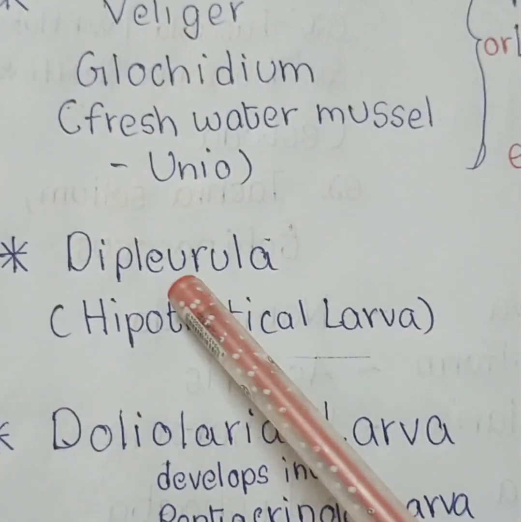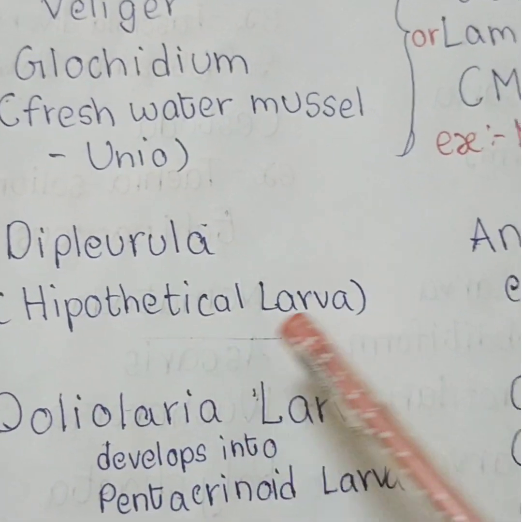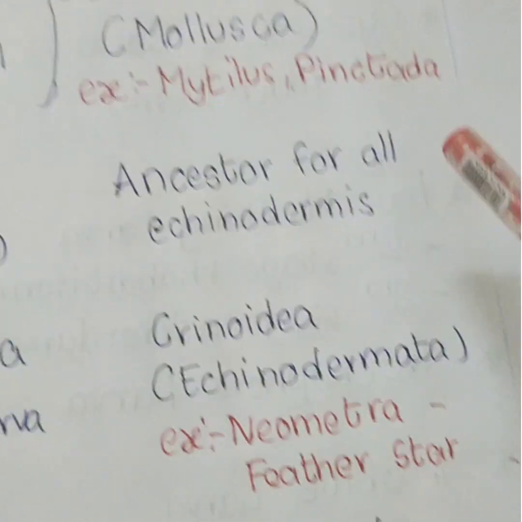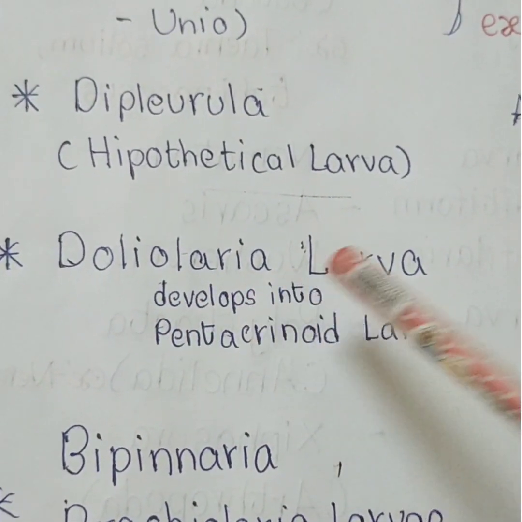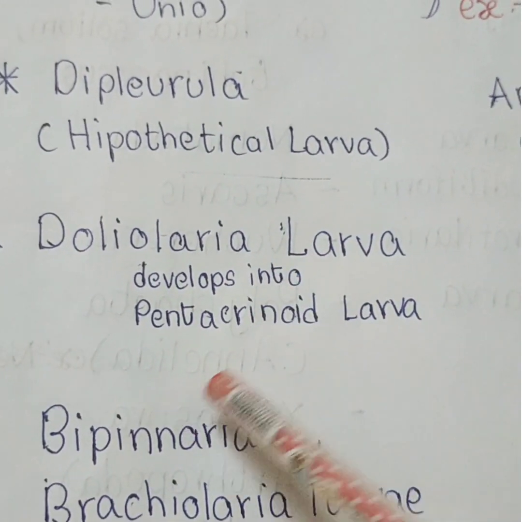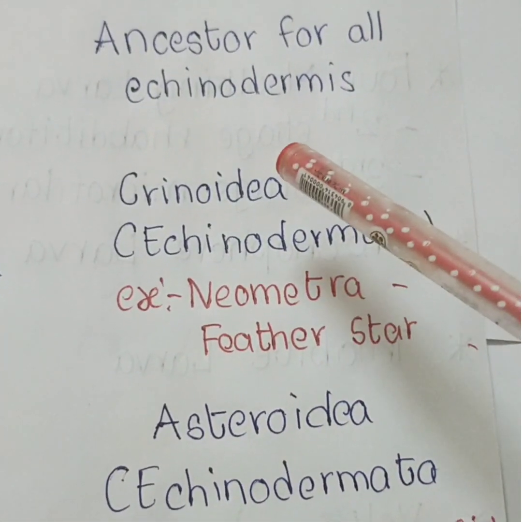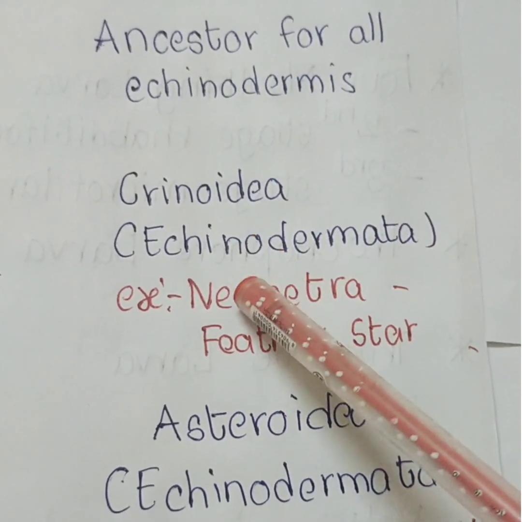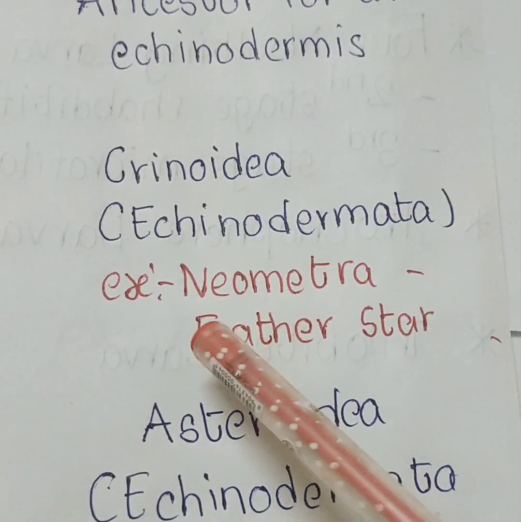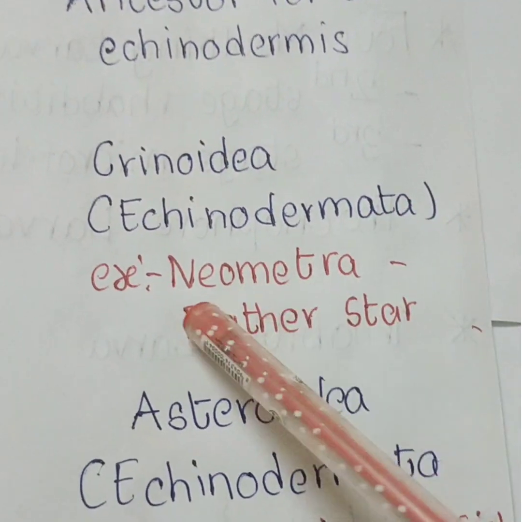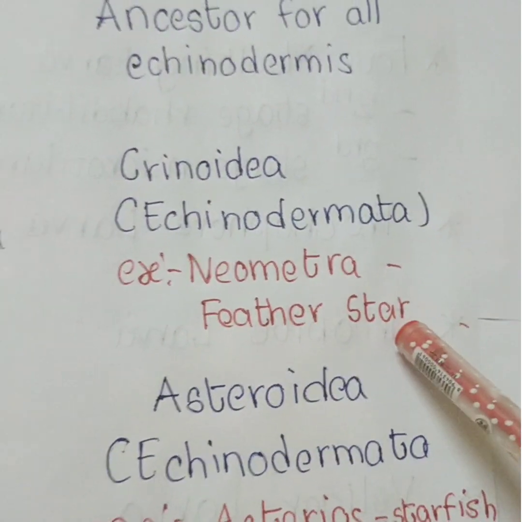Next one, Dipleurula. It is a hypothetical larva, the ancestor for all echinoderms. Next one, Doliolaria larva. Develops into pentacrinoid larva. It is present in Crinoidea. The class Crinoidea belongs to Echinodermata. Example, Antedon. The common name is feather star.